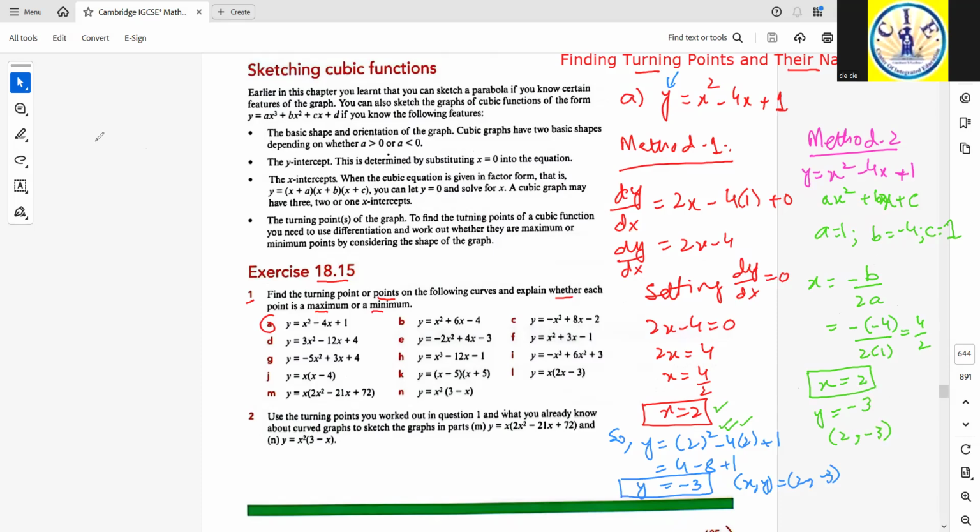Yet there is another method to find the turning point that might give you the nature of this turning point. So let me write down the nature of the turning point.